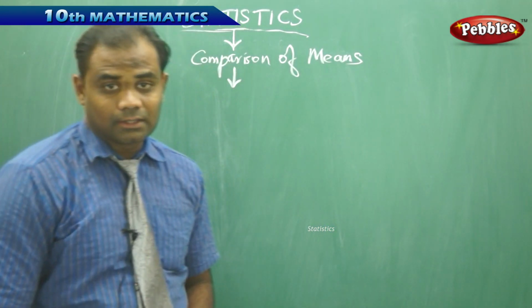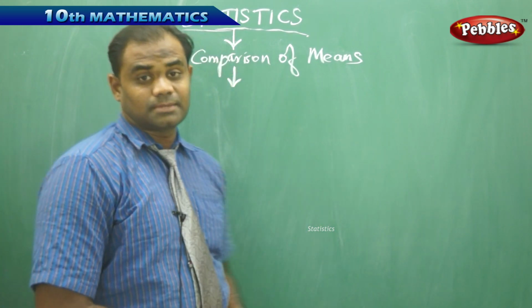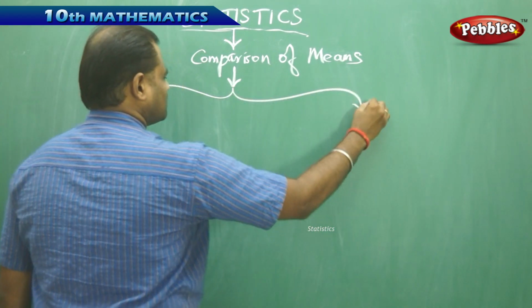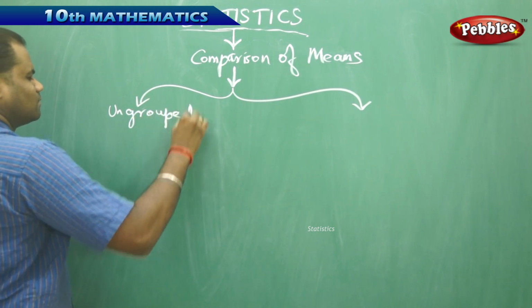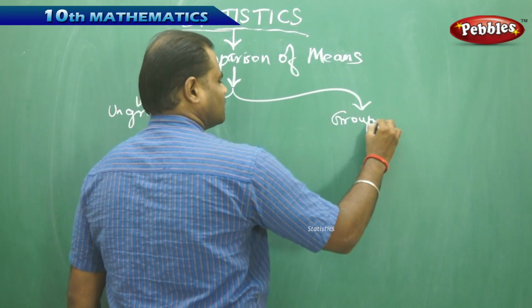So let's compare the two means obtained for the ungrouped and the grouped data.